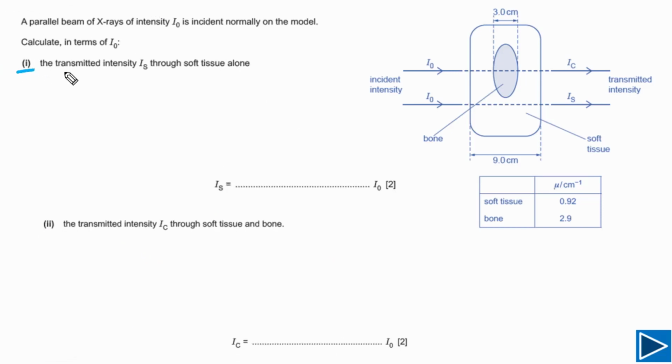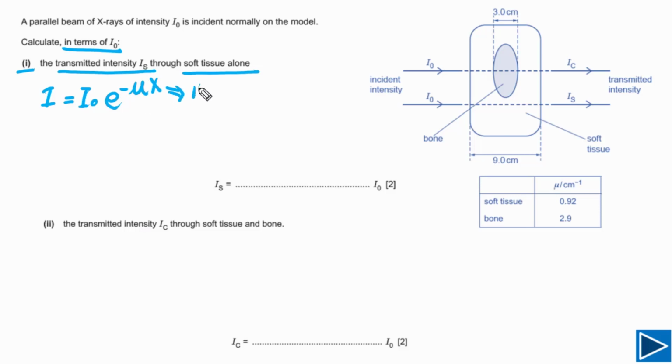For part D1, we need to calculate intensity IS through soft tissue only, but it has to be in terms of I naught. This is a very straightforward question. It's simply asking you to use the linear attenuation equation, I is equal to I naught e to the power of minus mu x. Mu here is the absorption coefficient and x is the thickness.